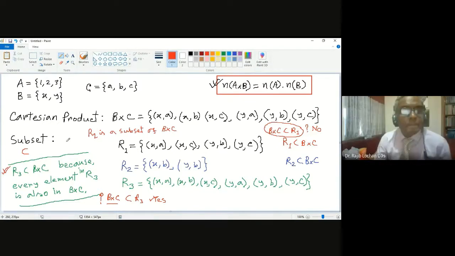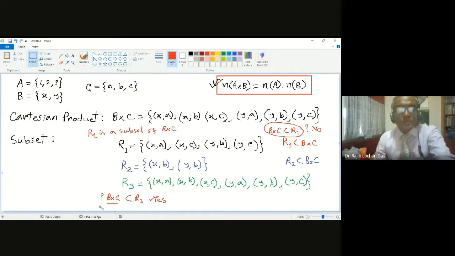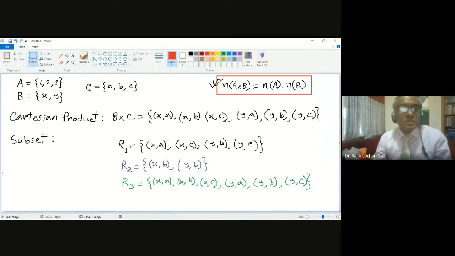Yes. Then I will tell you what a relation is. A relation is actually any subset of a Cartesian product. This is a term we call relation, and I'm writing here what is a relation.